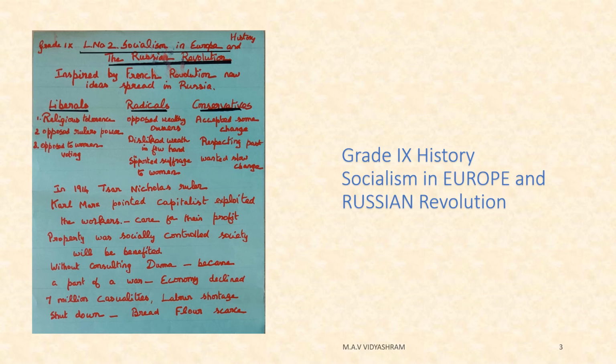It gave ideas of liberals, radicals, and conservatives. Liberals wanted religious tolerance. They opposed the ruler's power. They opposed women voting. Radicals opposed the wealthy owners and disliked wealth in few hands, but they supported suffrage for women. Conservatives accepted some little change, but respected the past and wanted changes to happen slowly.